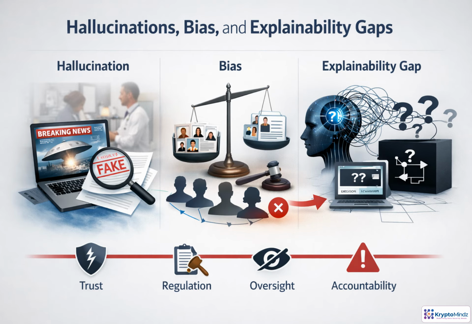Three common AI risks show why confident output is not the same as reliable output. A hallucination is a plausible answer that is false or unsupported. Bias means outcomes may unfairly advantage or harm groups. Explainability gaps appear when people cannot tell why a decision was made, weakening trust, oversight, compliance, and accountability.